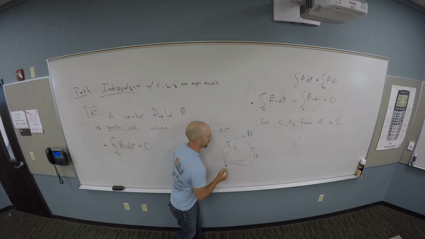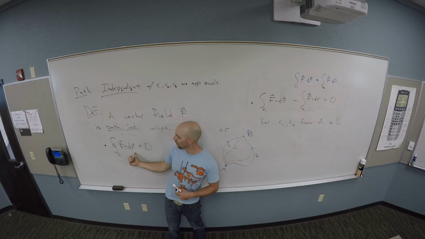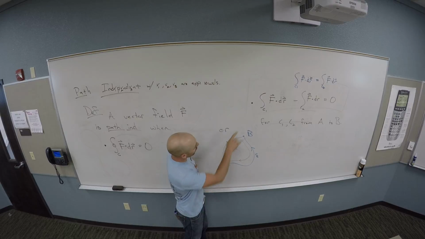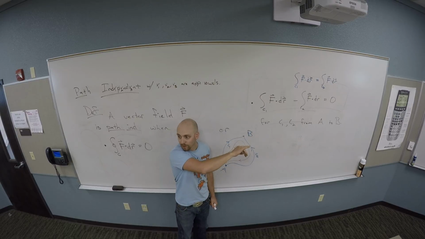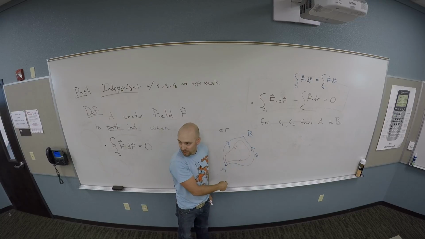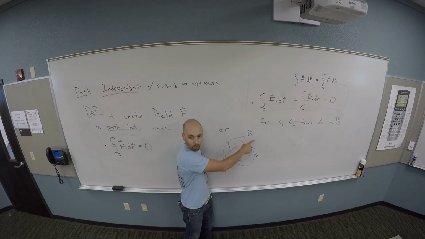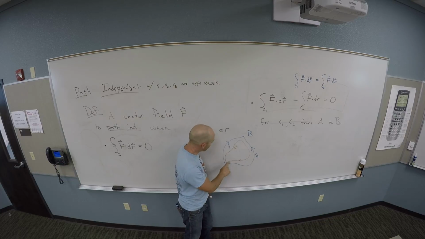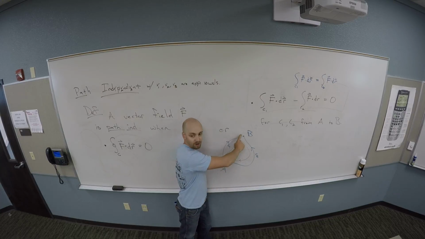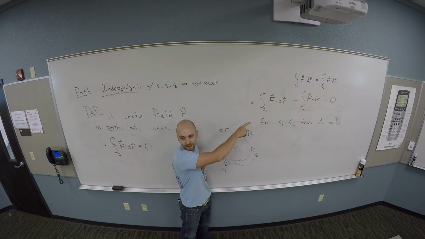That's a curve C. So if I know the integral around a loop is 0, then I say, okay, if I'm considering paths C1 and C2 from A to B, well, I do C1 forward, backward C2. Sorry, I motioned that the wrong way. Forward C1, backward C2 is a closed loop. So I know that's 0. I fiddle around a little bit with signs, I get that thing.